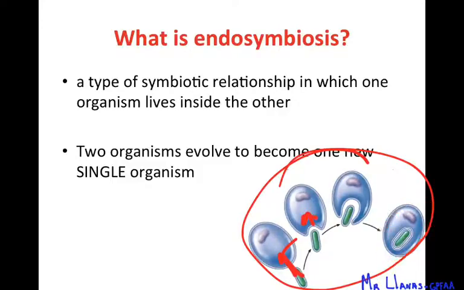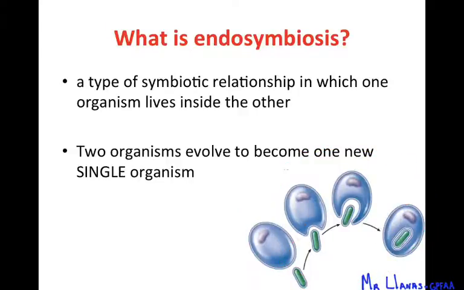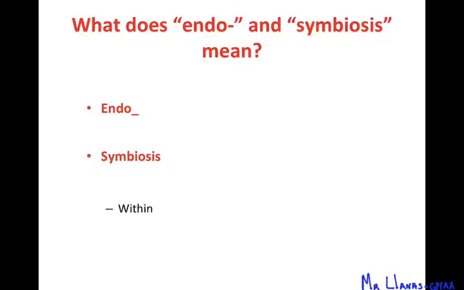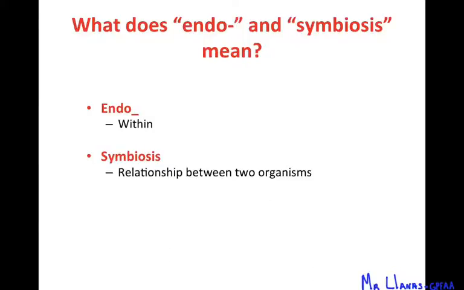But the thing about endosymbiosis is that, yes, it's a relationship between these two organisms, but eventually the big thing here is that the two organisms become one organism, and they depend on each other, and then eventually they cannot live outside or one without the other. They have to have both in order to survive. So that's endosymbiosis. Endo means within, and symbiosis means a relationship between two organisms,